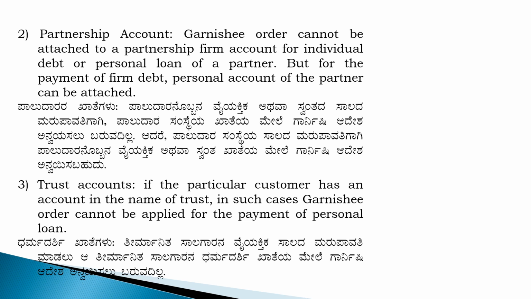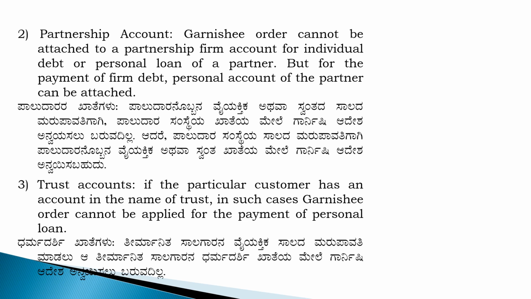Then trust account. If the particular customer has an account in the name of trust, in such a case, Garnish Order cannot be applied for payment of a personal loan. ಇಲ್ಲಿ ನೋಡಿ. So, if a particular customer has an account in the name of a trust, so he is not having an account in his own name. He is having an account in the name of the trust.